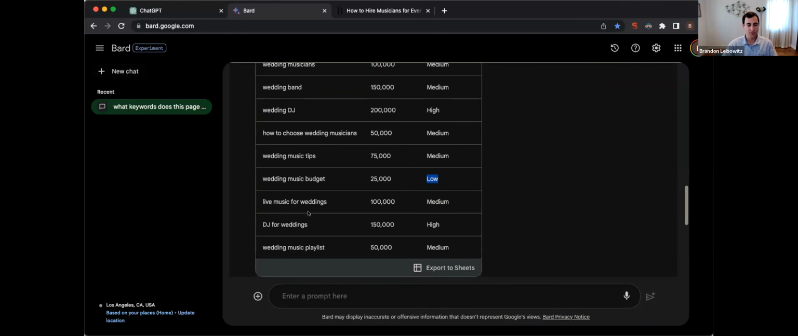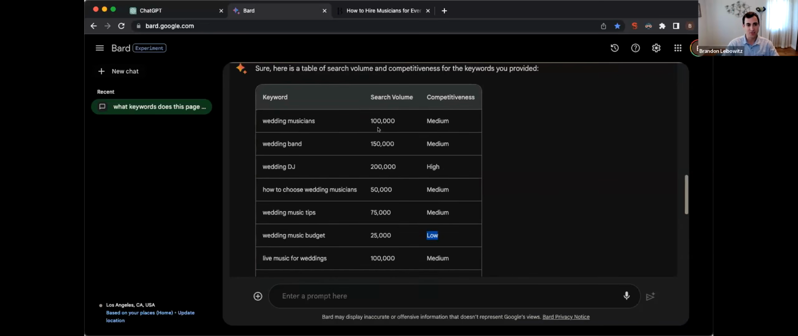And the thing about keywords is you also want to target what are called long tail keywords, keywords that are two or more words. Because just because these get a lot of search volume doesn't mean they're the best keywords. Like wedding musicians gets 100,000 searches, or wedding DJ gets 200,000 searches. But what does that mean? If you're a wedding DJ and you're trying to sell your services, 200,000 people are searching for wedding DJ, but how many of those people actually want to hire a wedding DJ? Not all of them, maybe 20, 30% of them, because a lot of people are going to be searching about, like, what is a wedding DJ? How do I become a wedding DJ?